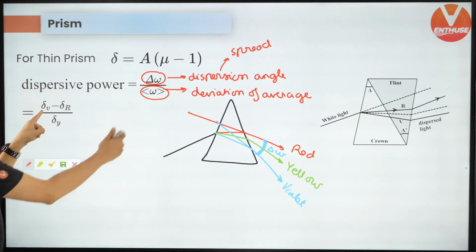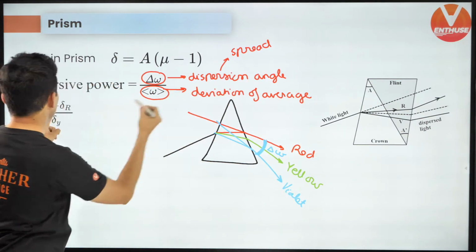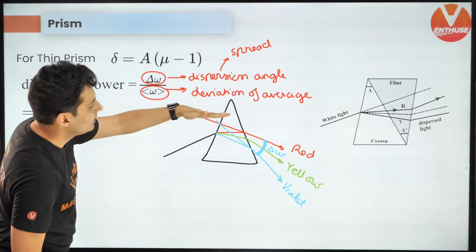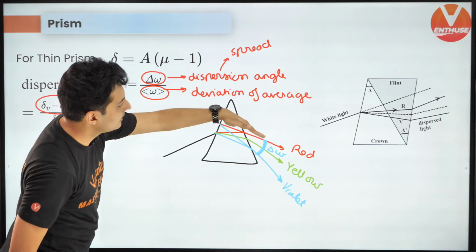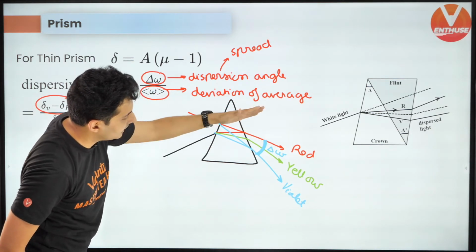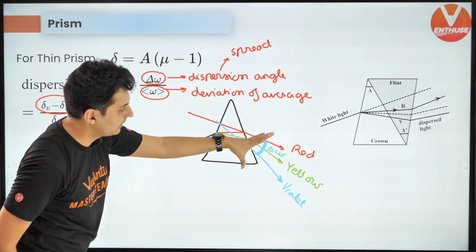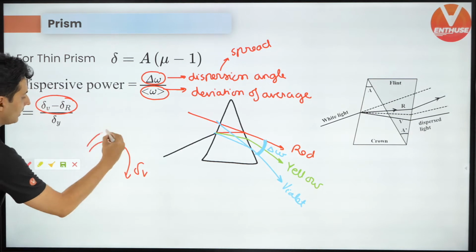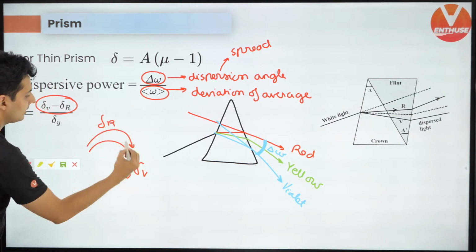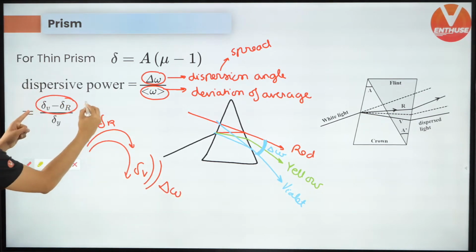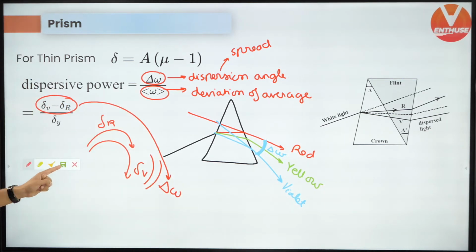And using these formulas you can get it. All right, so the spread or the dispersion angle which is there in the numerator will be the deviation of violet minus deviation of red. Deviation of violet minus deviation of red will give me how much is the spread. Keep this in mind. So deviation of violet minus deviation of red, that remaining part will be delta omega, which is there on the top. Keep this in mind. Okay, that's how this works.